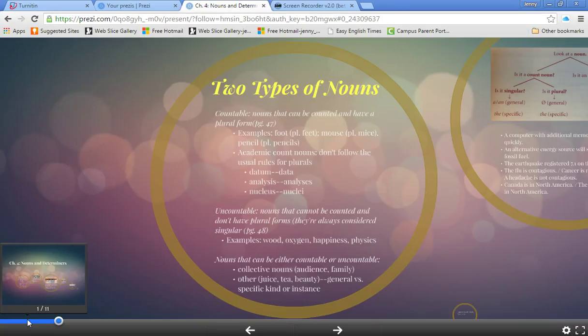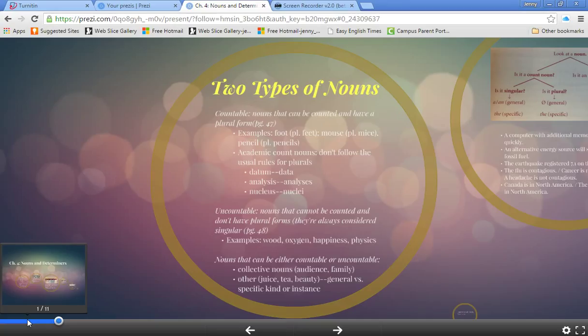Some examples, and you can look on the top of page 45 to see more categories, are like wood is a kind of material, and it's considered an uncountable noun. You don't say woods, but you can use a counter. You can say a piece of wood. Oxygen is another uncountable noun. You don't say oxygens. Happiness is uncountable. It's just a concept or emotion. And physics, even though it ends with S, is also an uncountable noun.